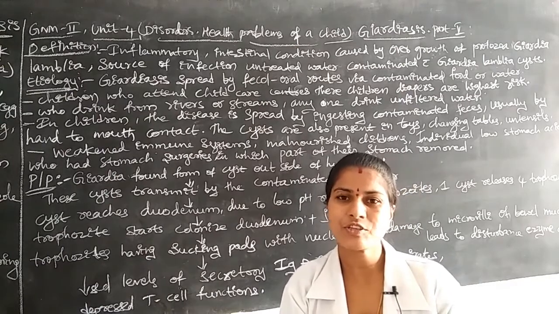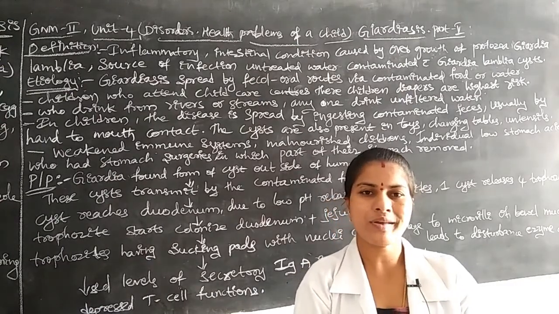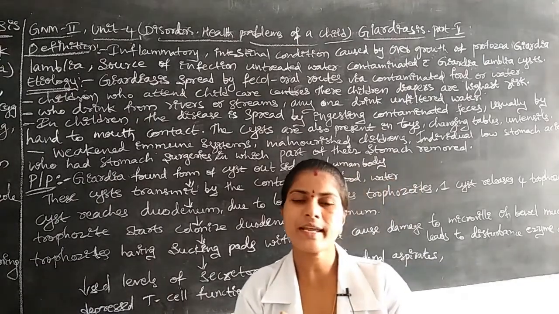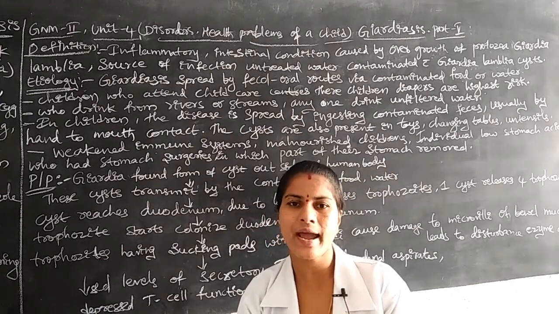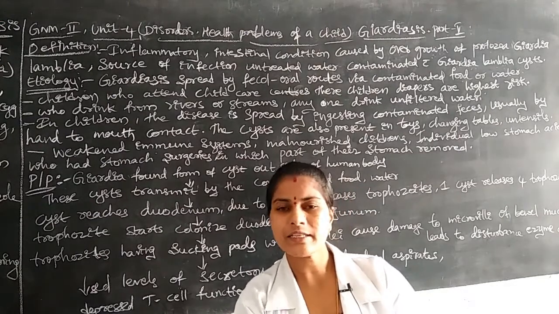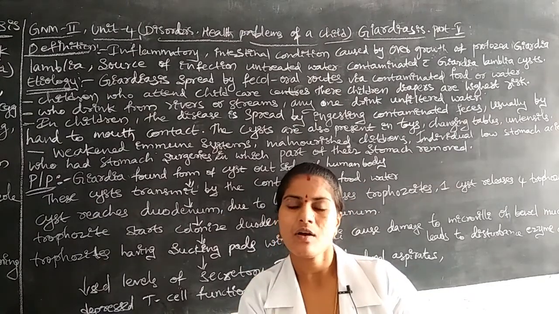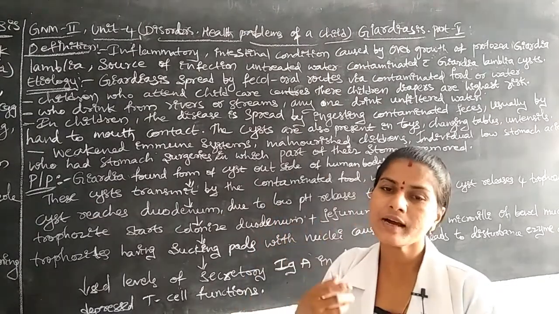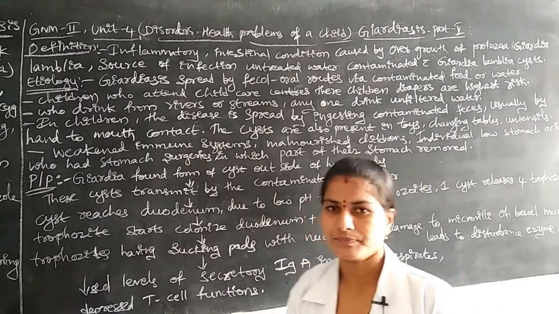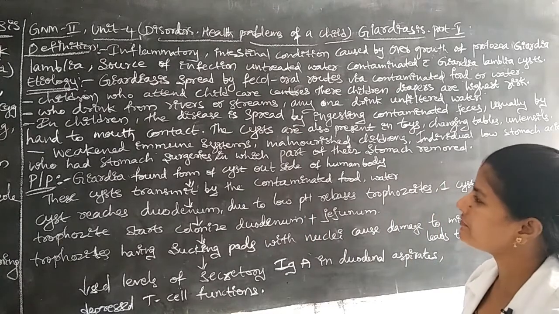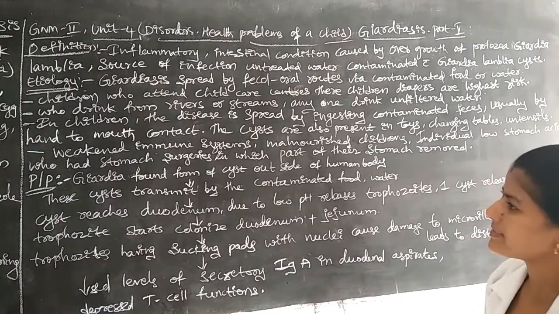After completing defecation, they are not following hand washing techniques. Some eggs or infection will be on their hands. When they take food, the Giardia lamblia cysts may enter through the mouth, and again the infection is caused in the children.